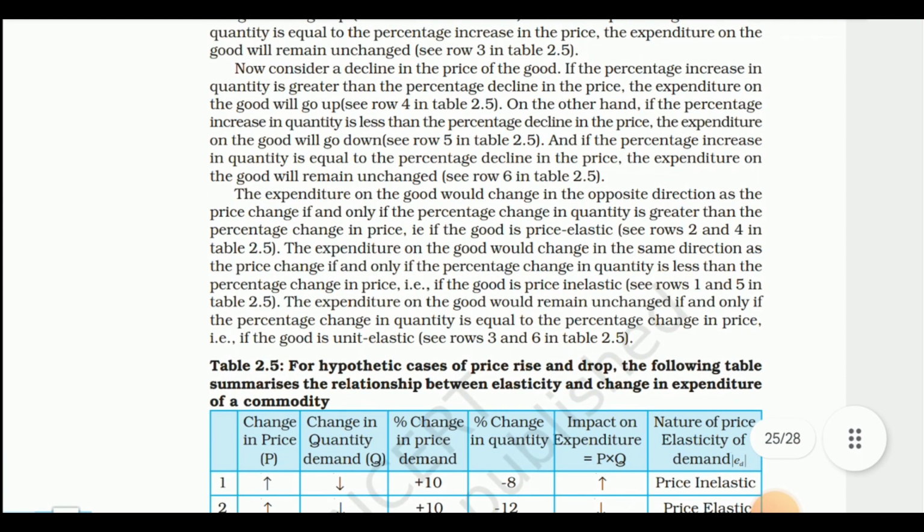The expenditure on the good would change in the opposite direction as the price change if and only if the percentage change in quantity is greater than the percentage change in the price. If the good is price elastic, see rows 2 and 4 in table 2.5.